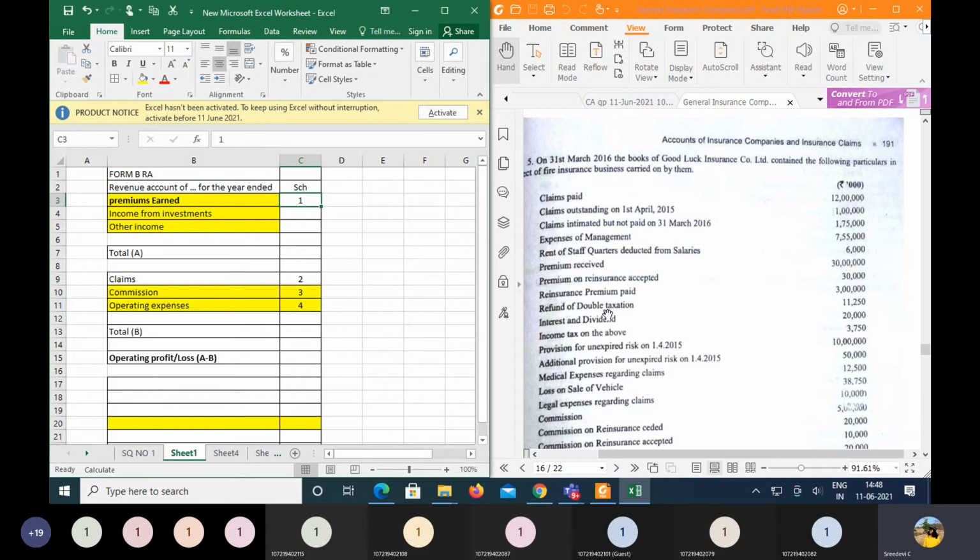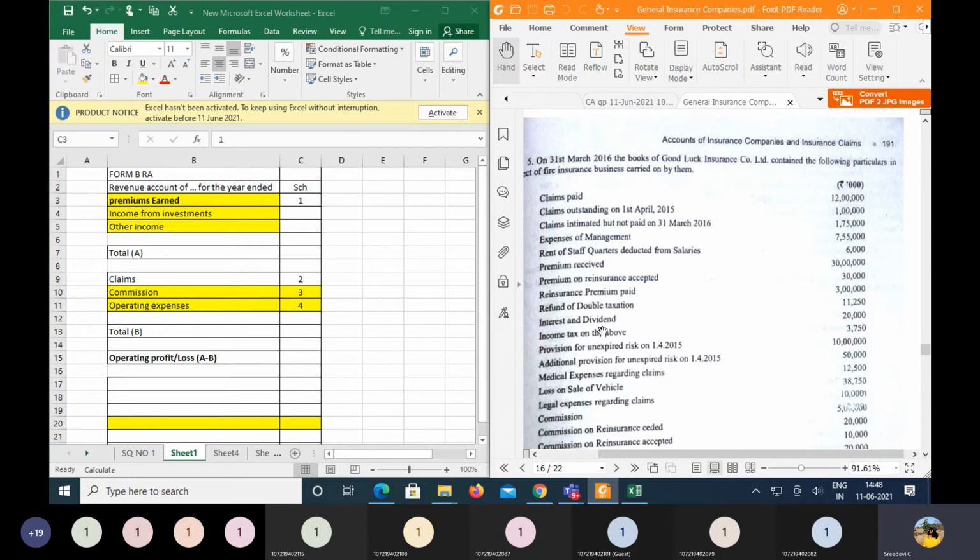So in refund, in the sense that we are receiving the amount of tax which has already been paid in excess from the income tax authorities. So this becomes a part of the income, because when you pay the tax, you show it as an expense. When you receive it back, you can show it as an income. Like bad debts is a loss, recovered is always a gain. So similarly here, taxation paid will become an expense, refund will become an income. So the refund of the double taxation will be taken under other income, right?